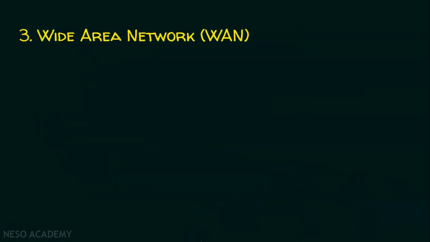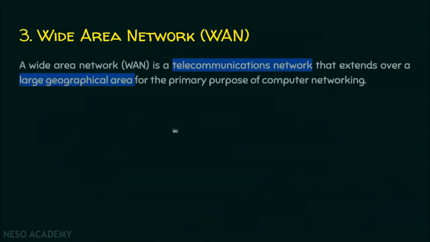Time to see wide area network, that is the WAN. A wide area network is a telecommunications network that extends over a larger geographical area. It means it is a telecommunications network, but it deals with a larger geographical area. First, we will see what is a telecommunications network. Any communication at a distance, we call it a telecommunication network. So here, the communication is going to be within a large geographical area.